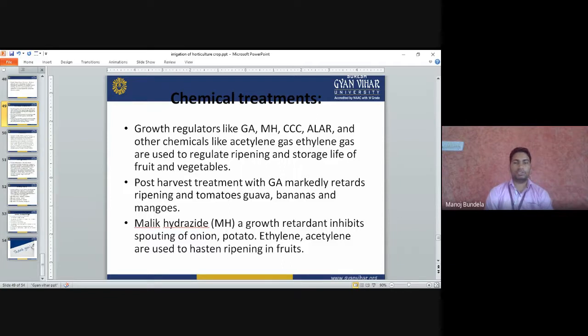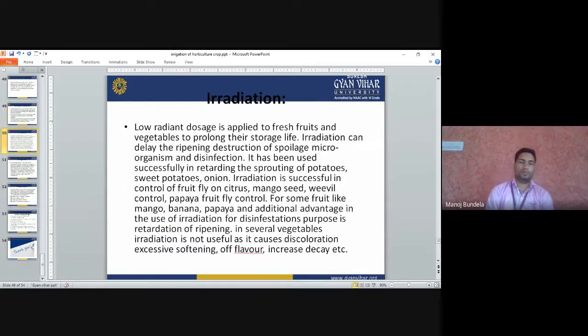Post-harvest treatment with GA markedly retards the ripening of tomatoes, guava, banana, and mangoes. Maleic hydrazide is a growth retardant. It will inhibit sprouting in onion and potato. Ethylene will hasten the ripening of fruits.